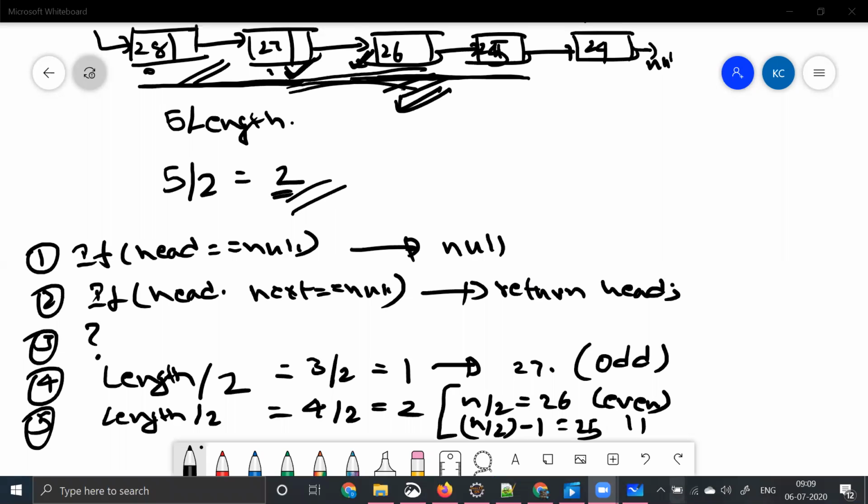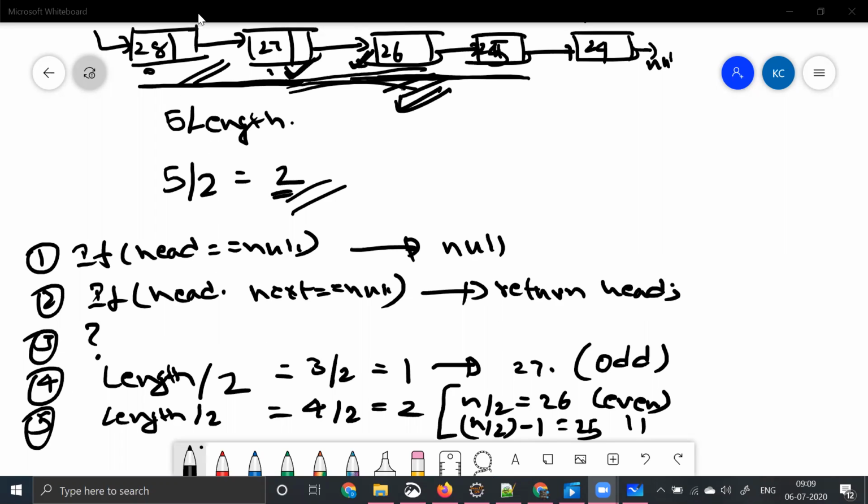So we are trying to find out the base cases. We have an input something like this. When the head is null, we are returning null. When it is having only a single element, which means a single node, we are returning the same node.